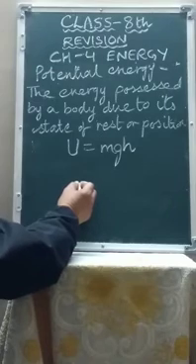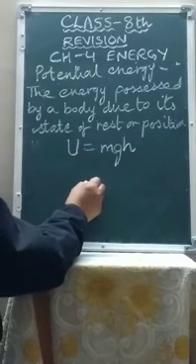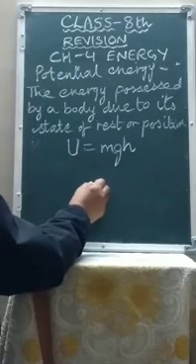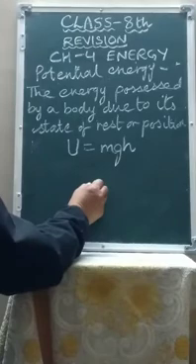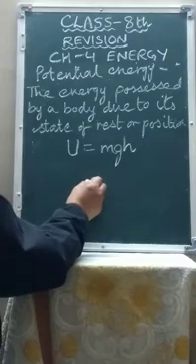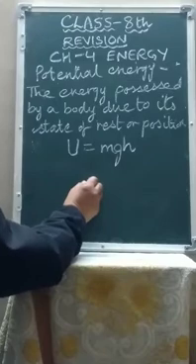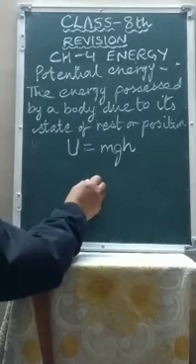When a spring is compressed, then the energy is stored in it in the form of elastic potential energy. When you stretch a bow, then the energy stored in it is in the form of elastic potential energy, because you are changing the state of configuration. Configuration means size and shape of the body. When you change the configuration of the body, the energy stored in it is called elastic potential energy.